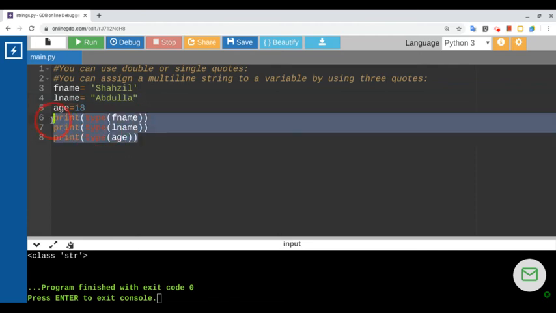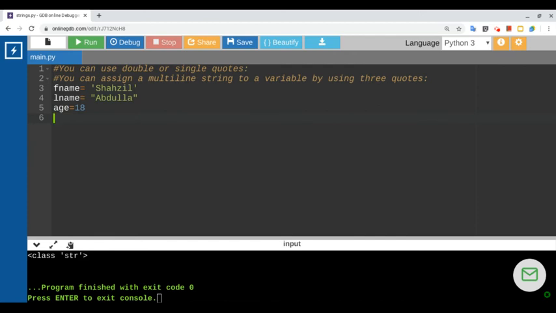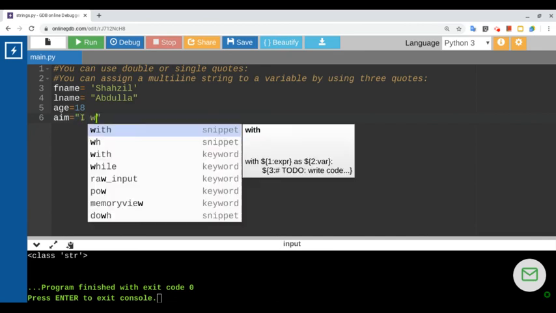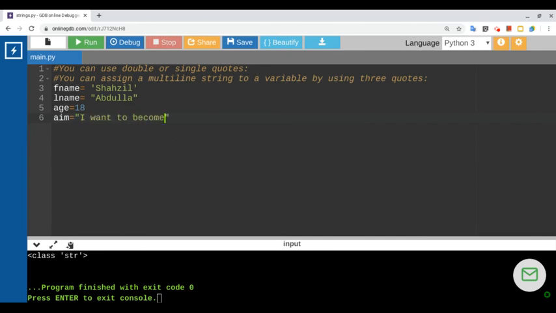Sometimes we want to write a long multi-line value. For example, I'm using aim as a variable and I'm writing a long sentence here. I want to become a doctor.